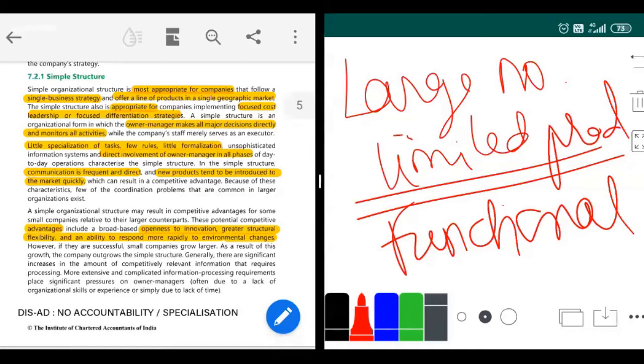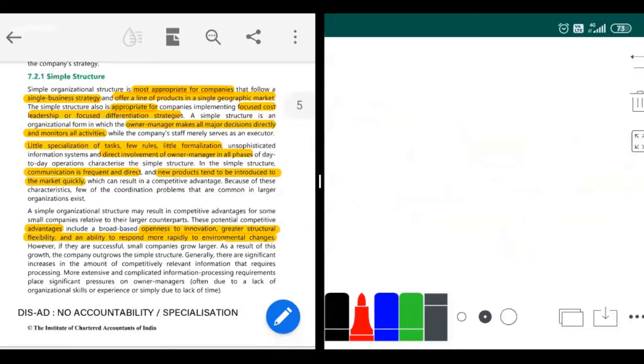Okay, so in this functional structure, after my simple structure is done, I'll move to functional structure.